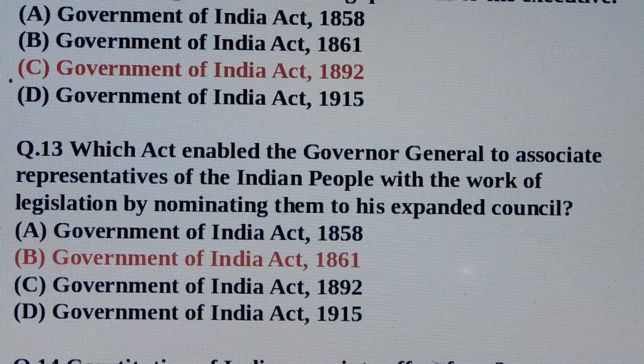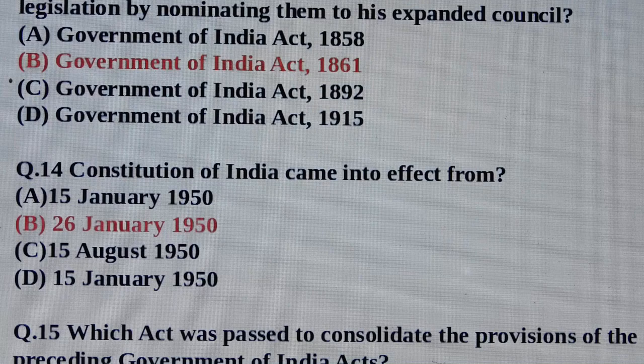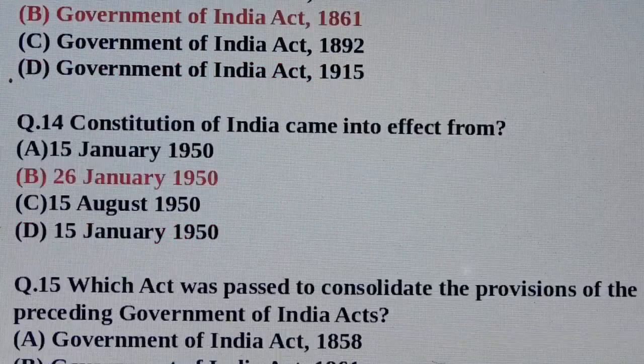Question number 13. Which act enabled the Governor General to associate representatives of the Indian people with the work of legislation by nominating them to his expanded council? Answer is option number B, Government of India Act 1861. Question number 14. Constitution of India came into effect from. Answer is option number B, 26 January 1950.